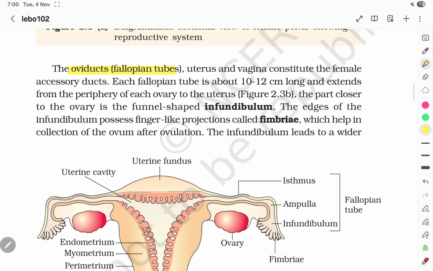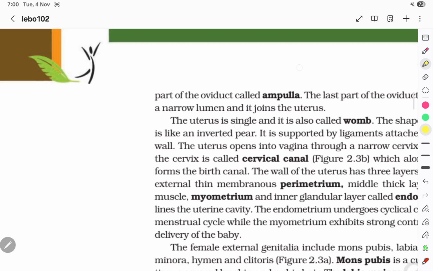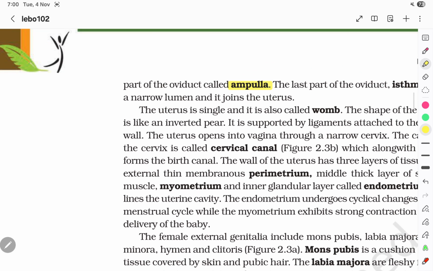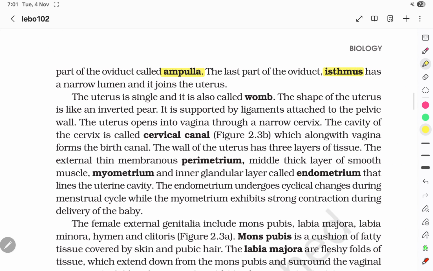The oviduct, also called the fallopian tubes, the uterus, and the vagina constitute the female accessory ducts. Each fallopian tube is about 10 to 12 cm long and extends from the periphery of each ovary to the uterus. The part closer to the ovary is the funnel-shaped infundibulum. The edges of the infundibulum possess finger-like projections called fimbriae, which help in the collection of the ovum after ovulation. The infundibulum leads to the wider part of the oviduct called the ampulla. The last part of the oviduct is the isthmus, which has a narrow lumen and joins the uterus.